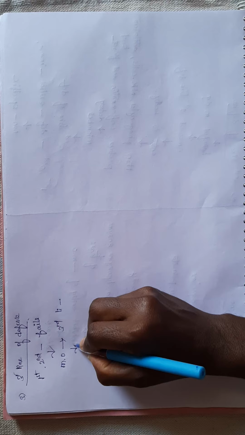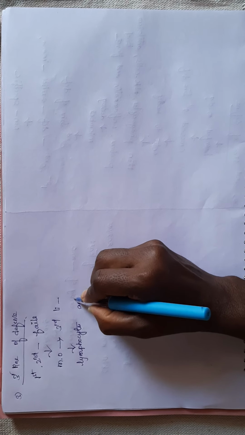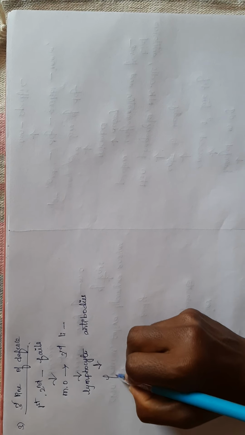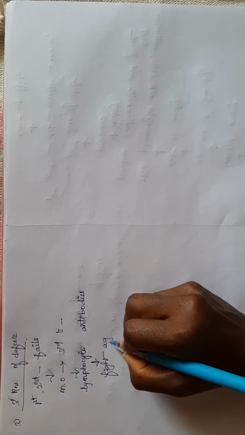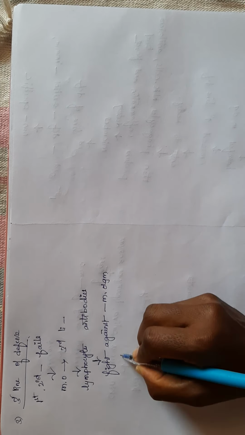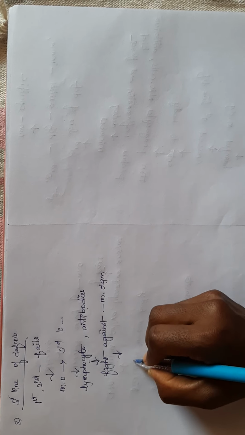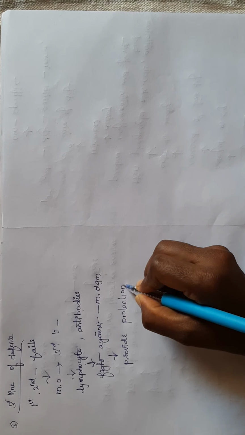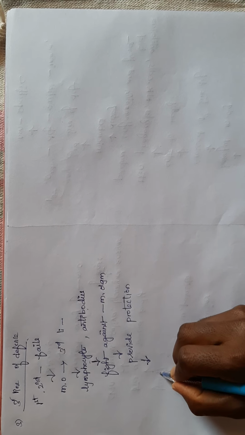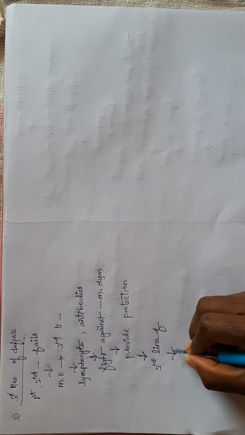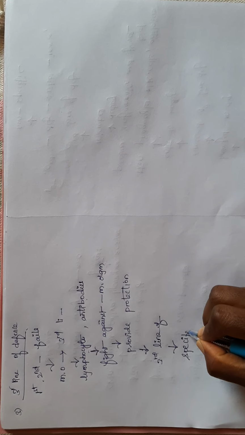In the third line of defense, lymphocytes and antibodies fight against the microorganism and provide protection to our body. So this is called the third line of defense, and it is a specific line.